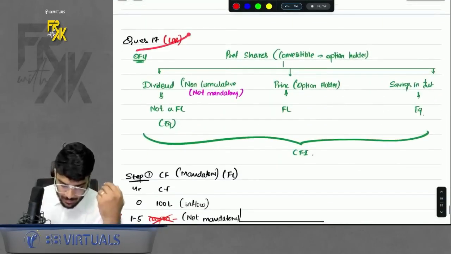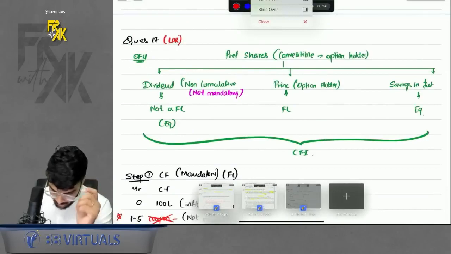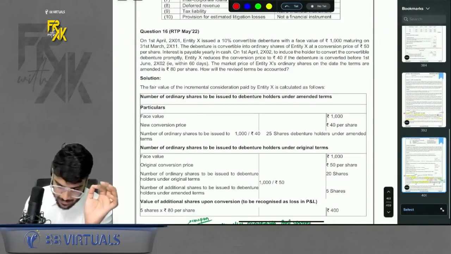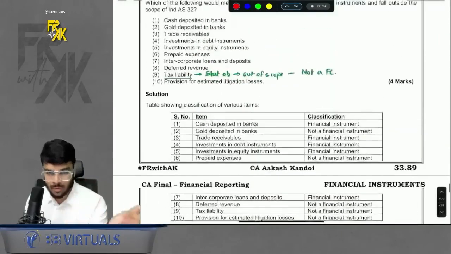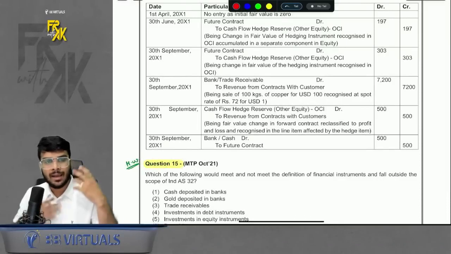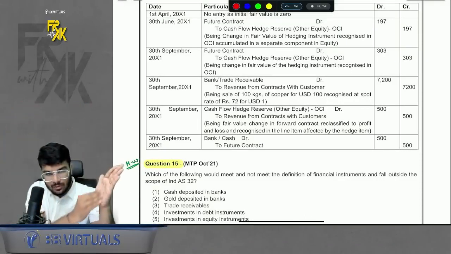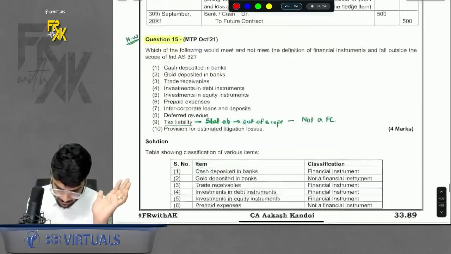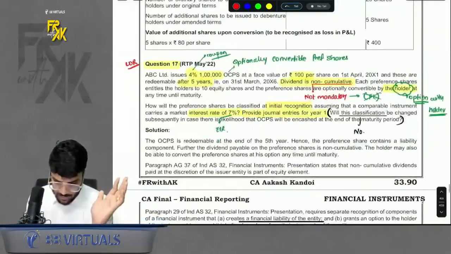Acha, there was one question, number 17, that I surely want to revise with you. Okay, come. Question number 17. See, whenever I say illustration, it means a question of the module. Whenever I say question, it means the MTP RTP section. In my book, I have 2 sections. One section is of the questions of the module. The second section belongs to questions of MTP, RTP and past exams. Right? Okay, sir.